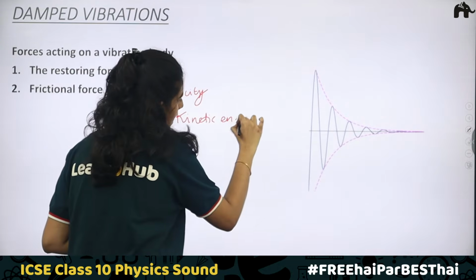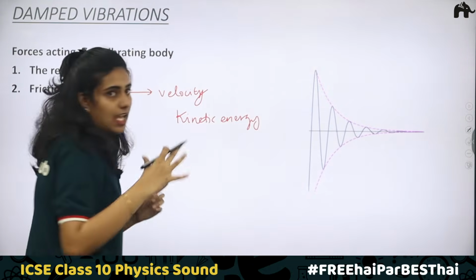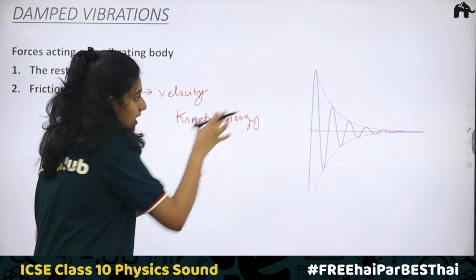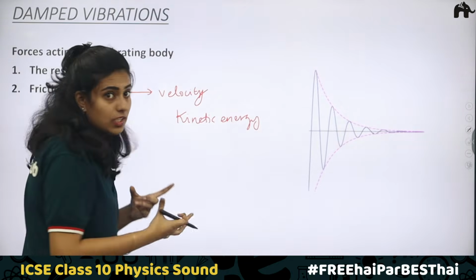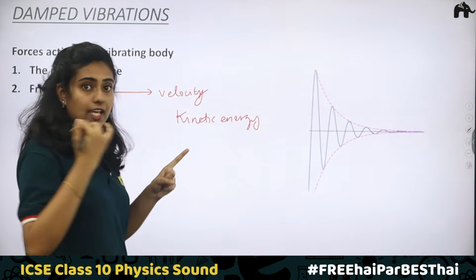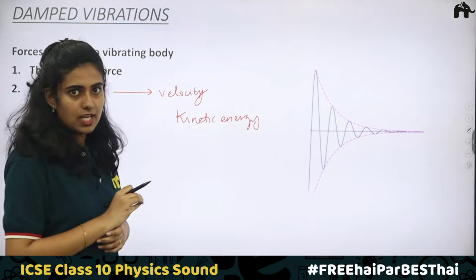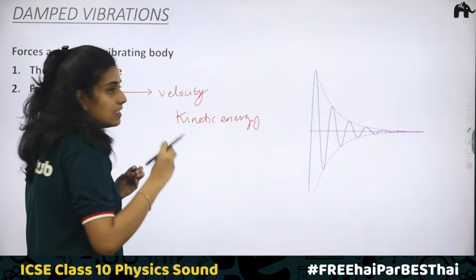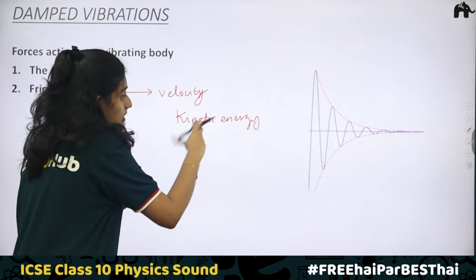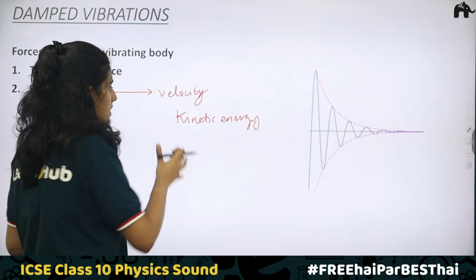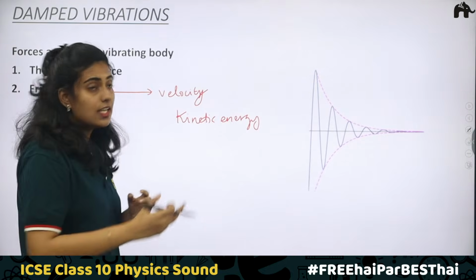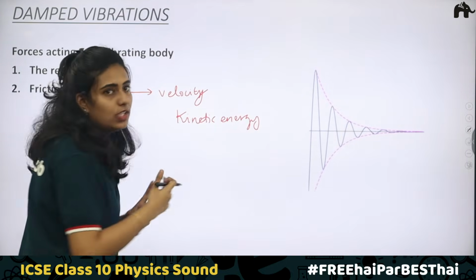Okay, it will be having kinetic energy. Because of this kinetic energy, the body can do work against the frictional force. Only if it is able to do work against frictional force will it be able to move, right? So this energy is changing into work done, for the body to continue in its motion.